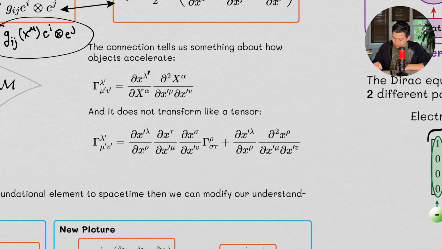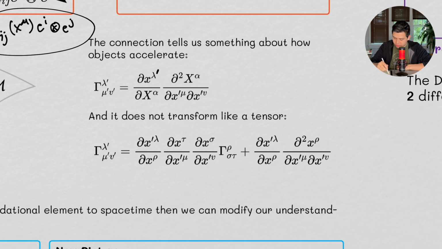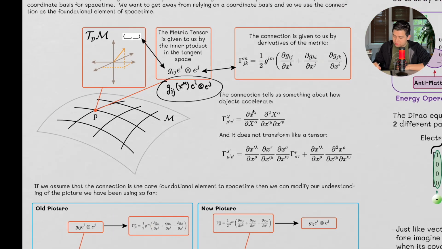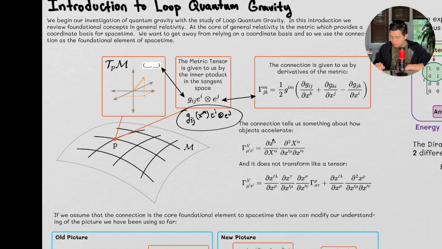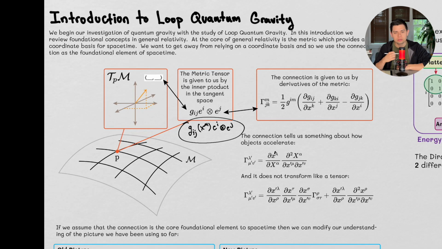And I'm realizing now there's a little bit of a weird notation going on here. This prime, put it here. This is just the new coordinate system. Okay. Again, this is all review. So I've gone over this before in my general relativity playlist.